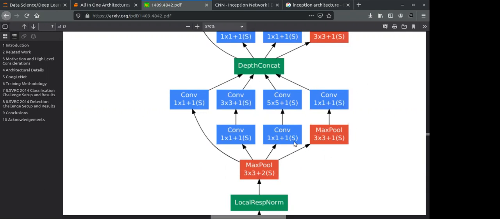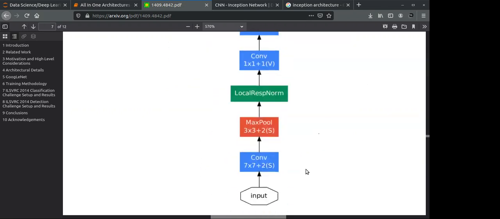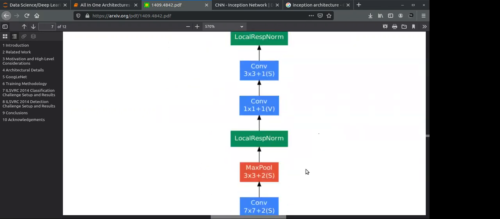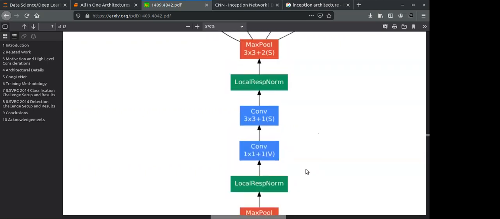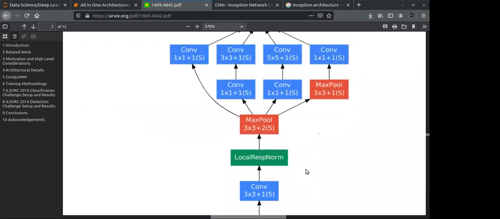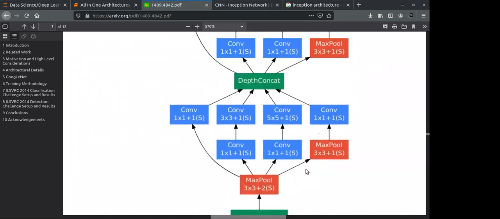Whatever you are doing from now, you can see that first some filters, some convolution and some max pooling are performed with local response normalization, LRN, and after that you perform your first inception. As you know, inception has one by one convolutions.